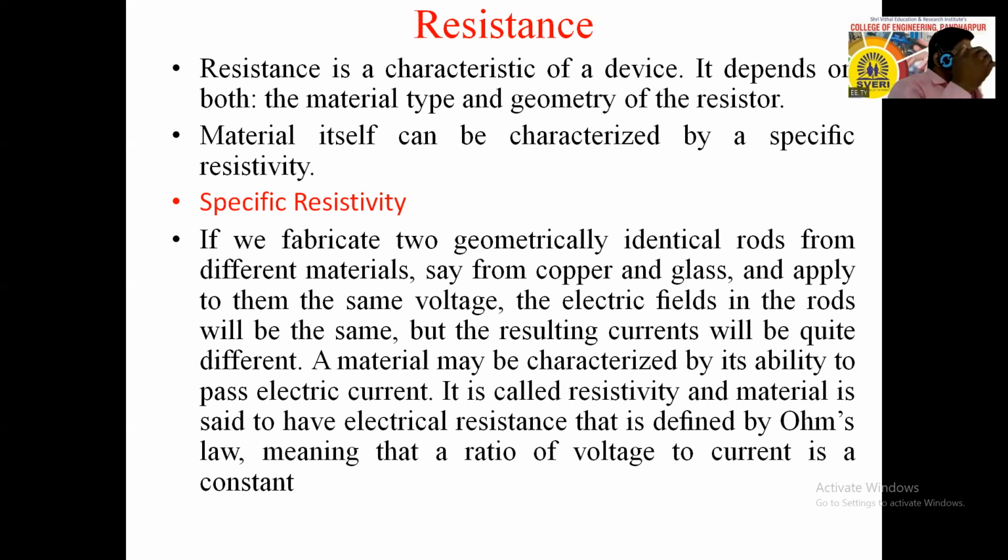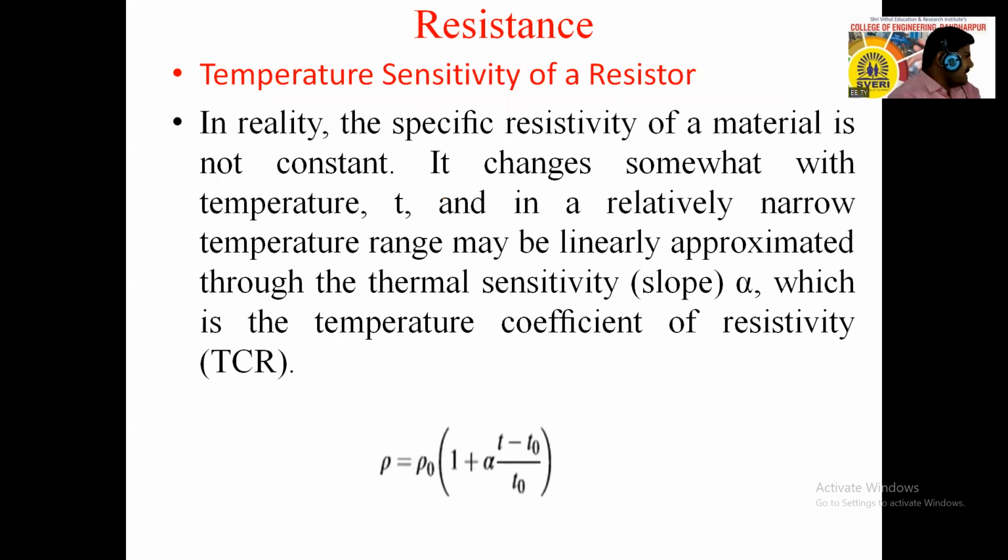So if we take the ratio of V divided by I, and this ratio is equal to a constant, that constant is called R, or nothing but resistance, right? So this is related to the definition. Again, there is an effect of temperature on the resistive material. We have already discussed it in the practical in detail.